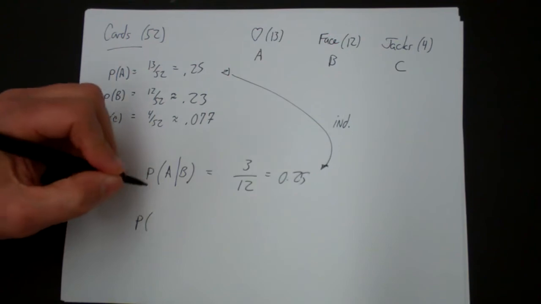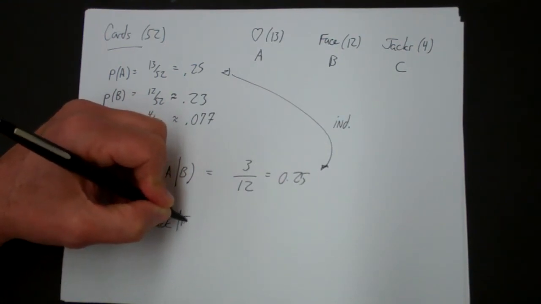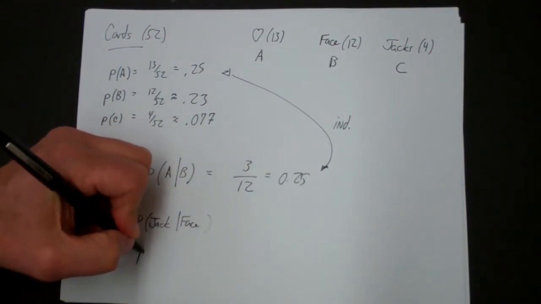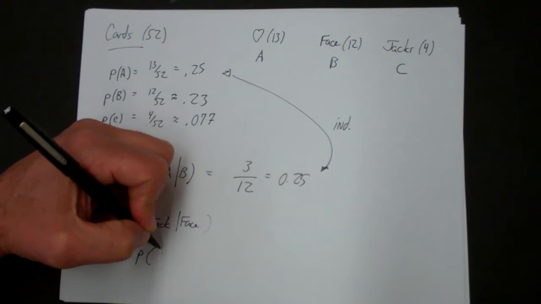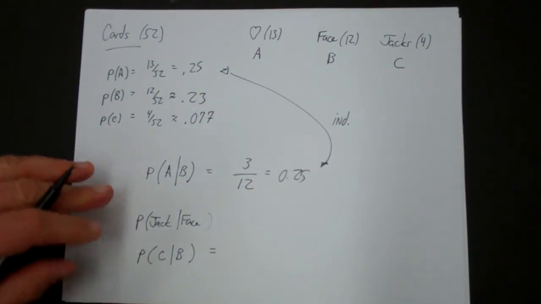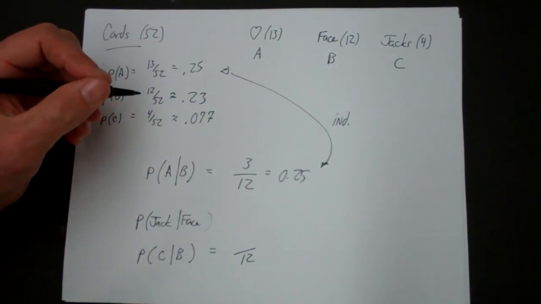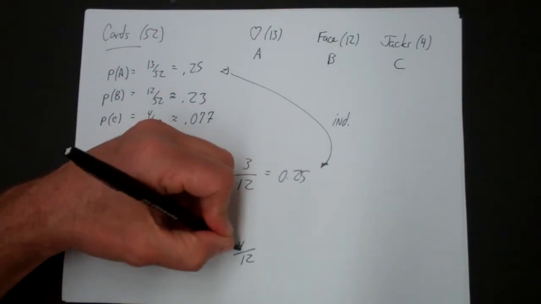Now let's look at the probability of drawing a jack given that you know it's a face card. In our notation, let's find the probability of C given B. The number of face cards is 12. And the number of jacks that are face cards is 4.